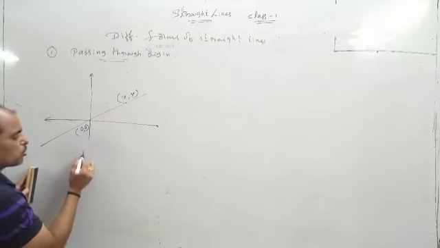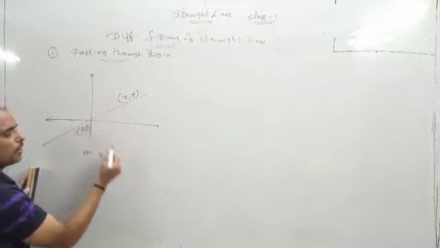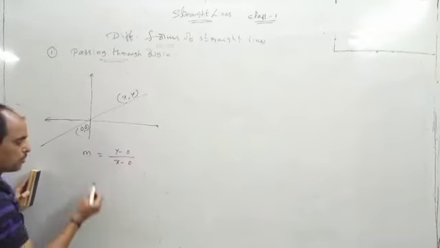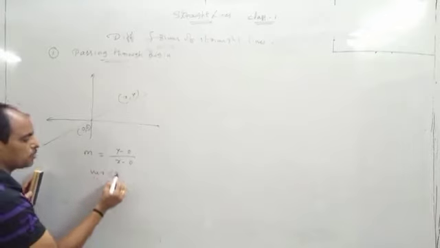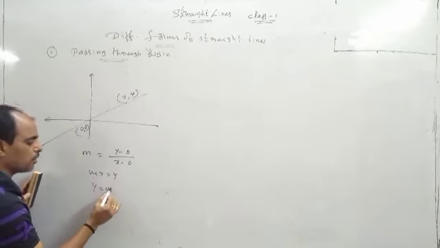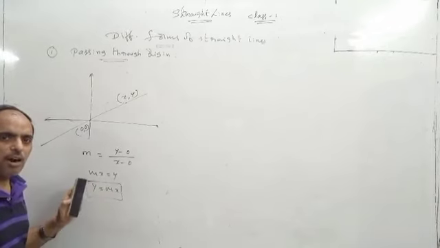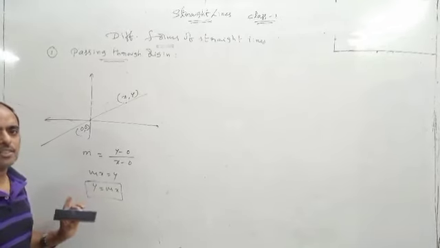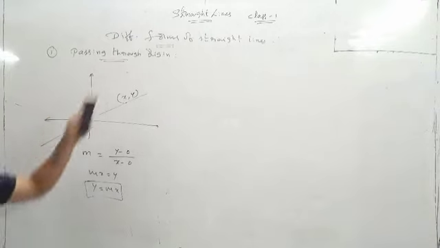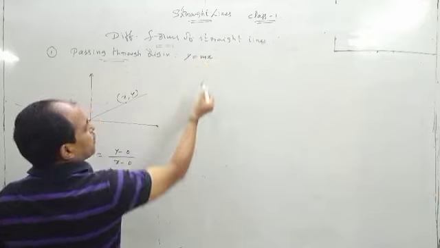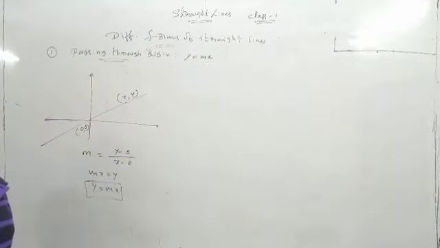So what about the slope? Slope m is equal to y2 minus y1 by x2 minus x1. So mx is equal to y. So y is equal to mx is the equation which represents a line always passing through origin. Any line passing through origin is always of the form y is equal to mx, where m is the slope of the line. This is the first point.